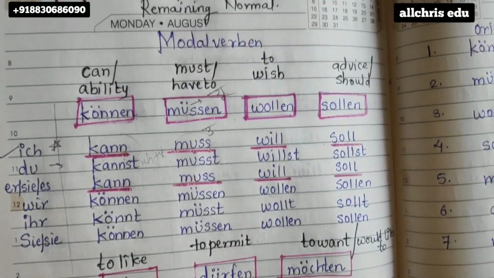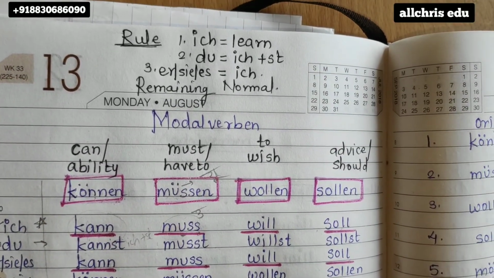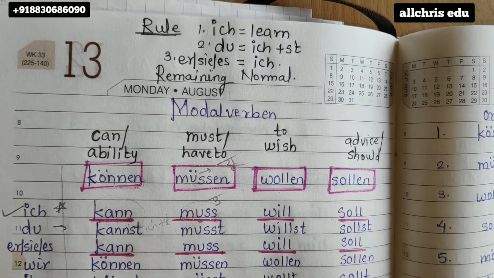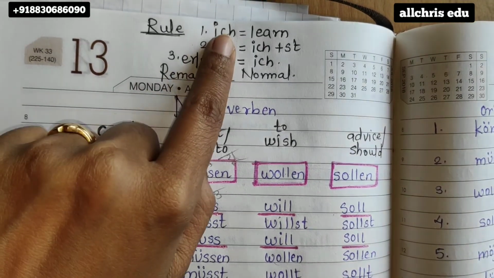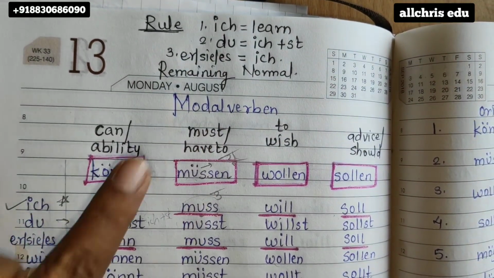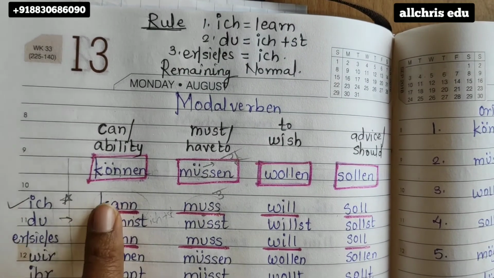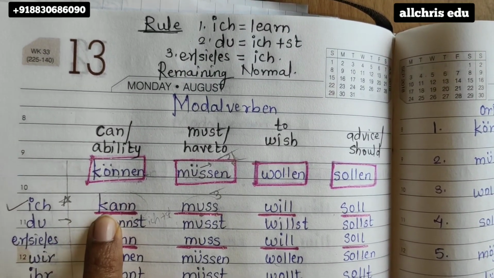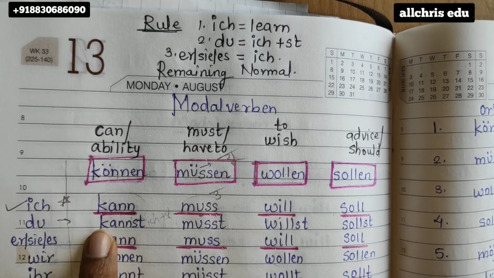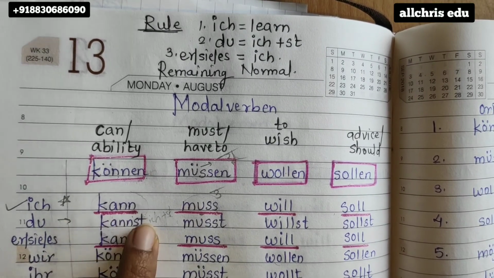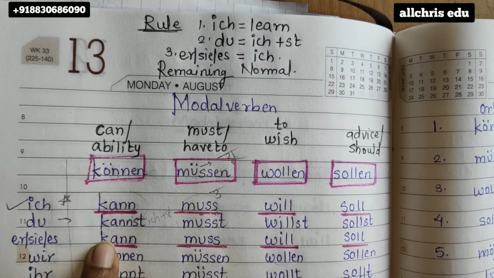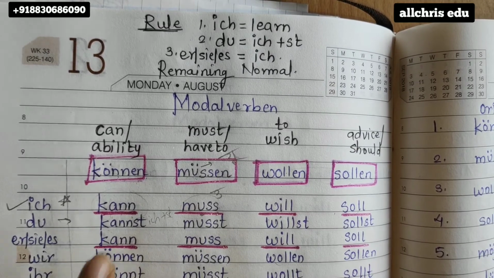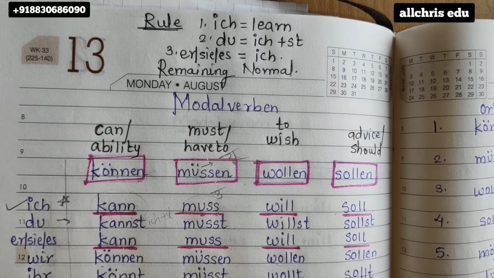Now the rule I'll mention, whatever I explained you now. I have written the rule for you. So the rule is, here we have written it. Okay. Observe this part. Have you applied it? The ich form is written, learn. Yeah, I told you to learn this. The du form is like ich only. Just copy paste ich plus st. And the er/sie/es form is ich is equal to, same as the ich form.